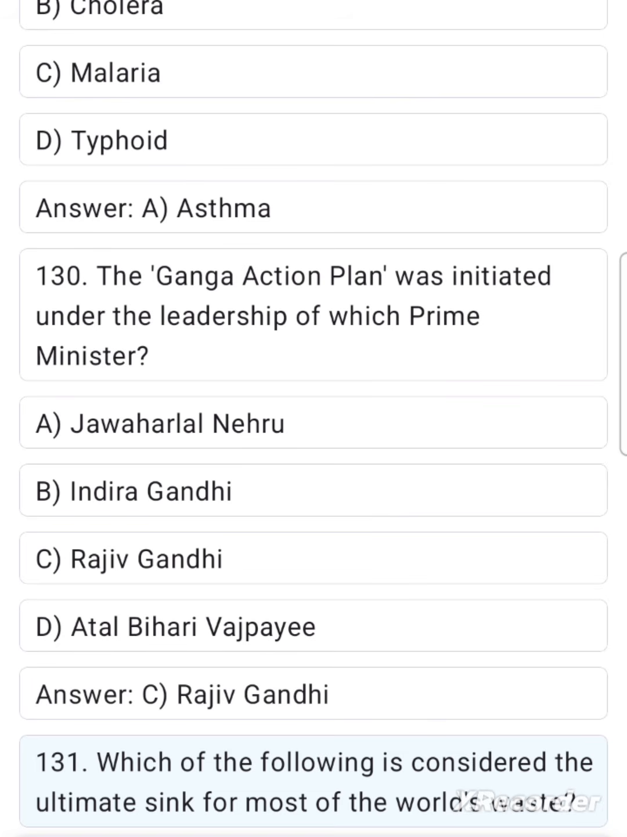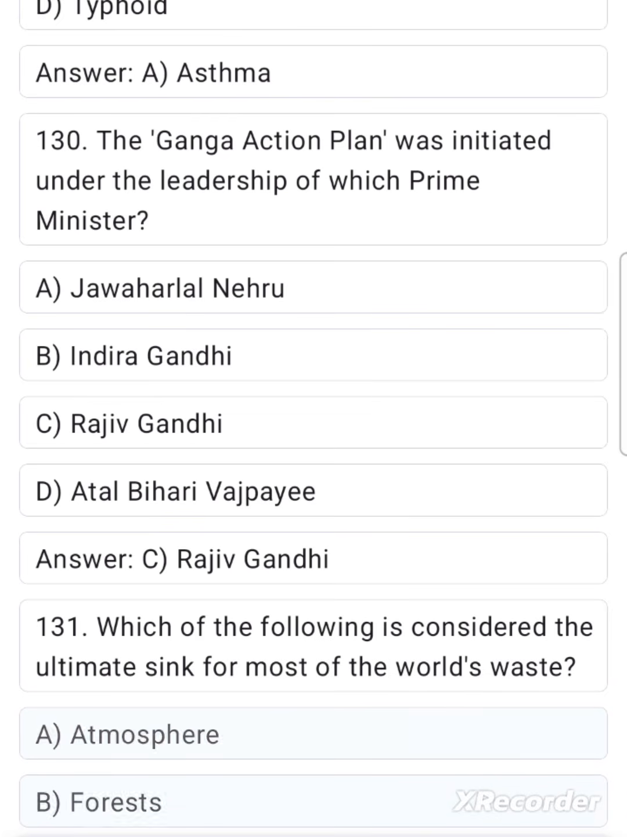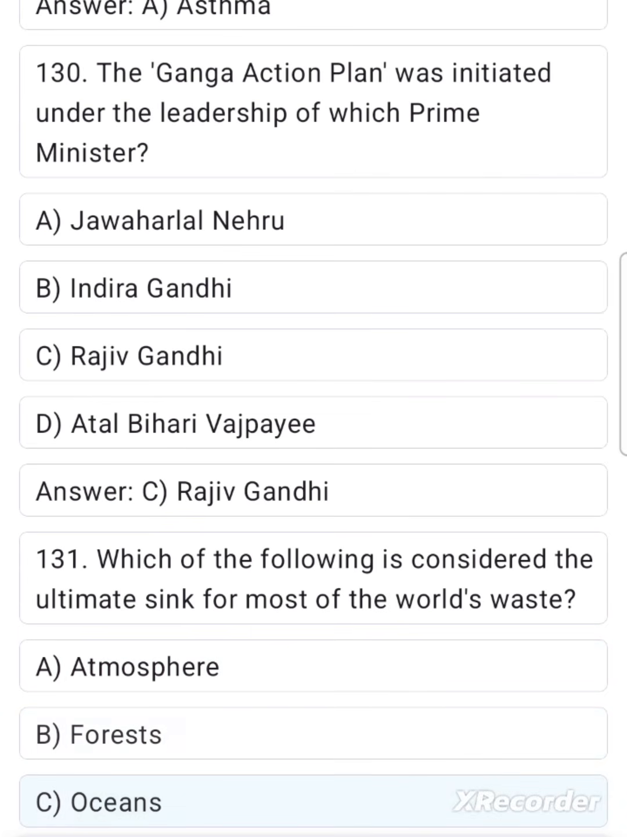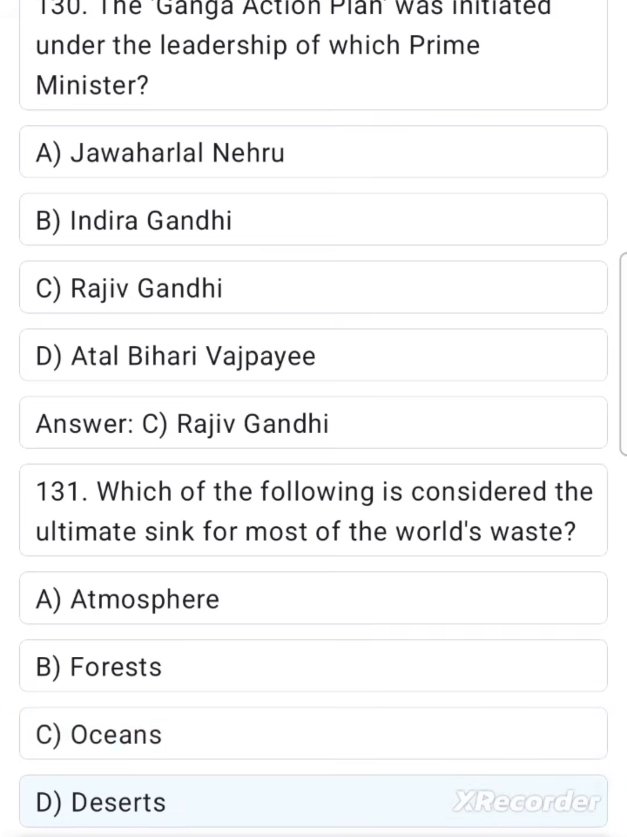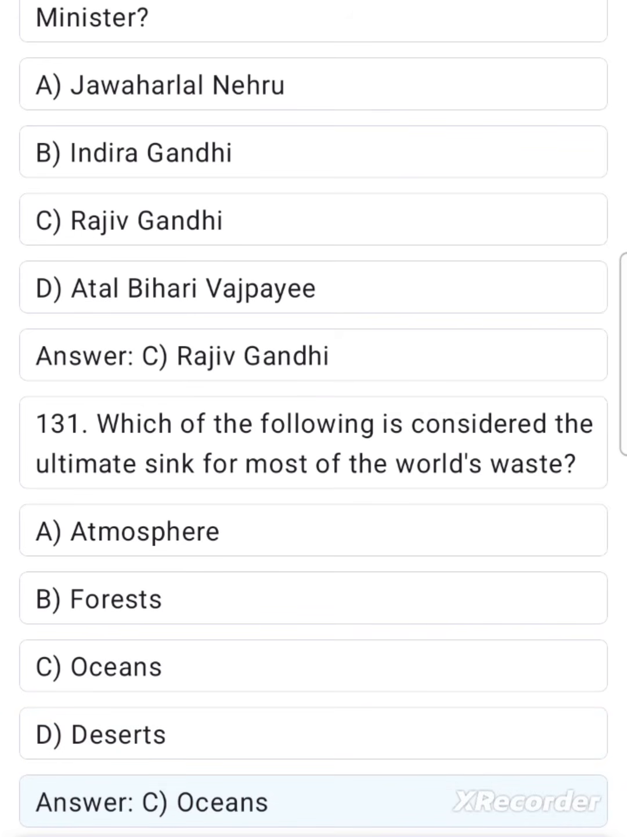131. Which of the following is considered the ultimate sink for most of the world's waste? A. Atmosphere. B. Forests. C. Oceans. D. Deserts. Answer: C. Oceans.